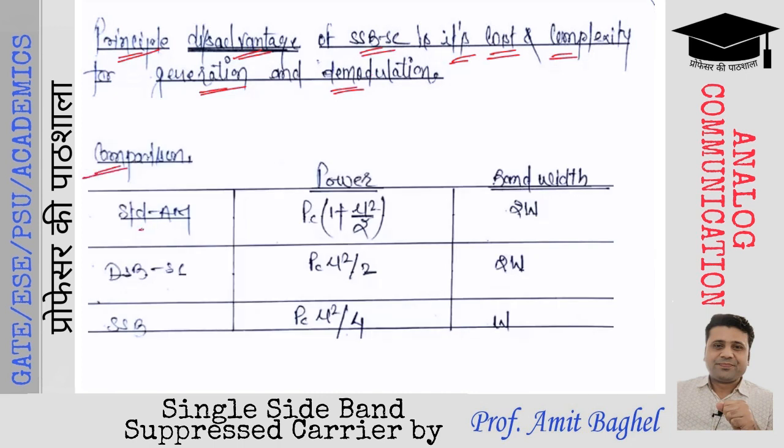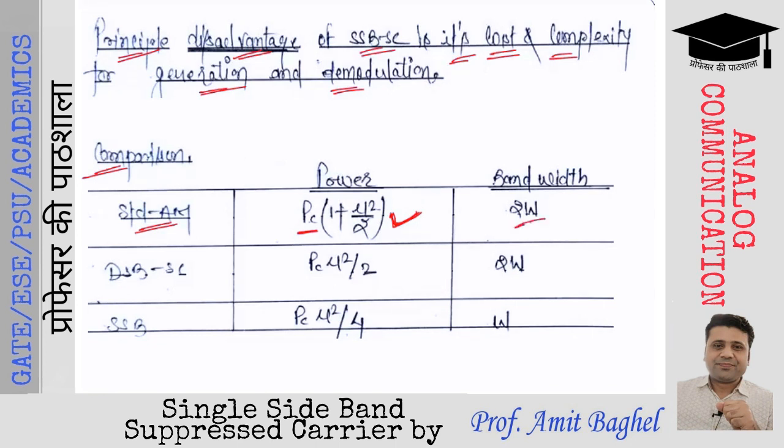सबसे पहले हम बात करते हैं स्टैंडर्ड एएम के बारे में, क्योंकि हमने सबसे पहले स्टैंडर्ड एएम को पढ़ा था. स्टैंडर्ड एएम में हम लोग दो साइड बैंड्स और एक कैरियर. So we have PC, we have power of upper sideband, we have power of lower sideband. We have three different power components. So the power of the standard AM is PT equals PC (1 + mu squared by 2). This was the total power expression which we have studied in case of a standard AM signal.